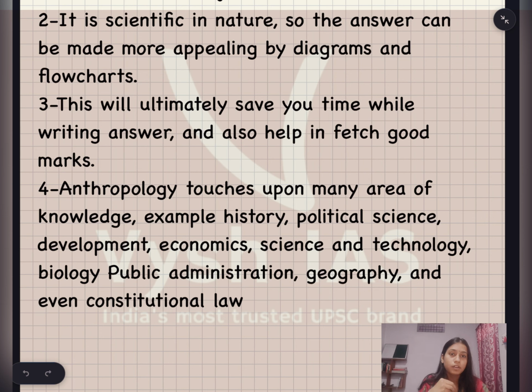If you study tribes in law, you will study constitutional status and legal rights. But if you study tribes in anthropology, you will study all about that particular tribe: their socio-cultural status, physical characteristics, problems, legal rights, constitutional rights, genetics, all about them.